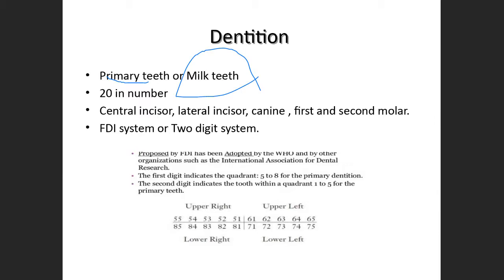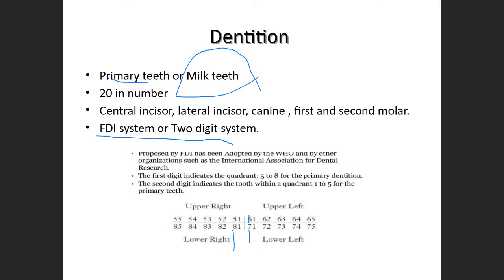The tooth numbering system that we follow here is the FDI system or two-digit system. If you see this, the quadrant has been designated with each number. The quadrant numbers are 5, 6, 7, 8. This denotes the quadrant, and 1, 2, 3, 4, 5 denotes the dentition.